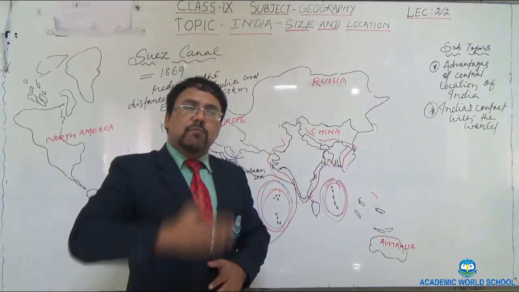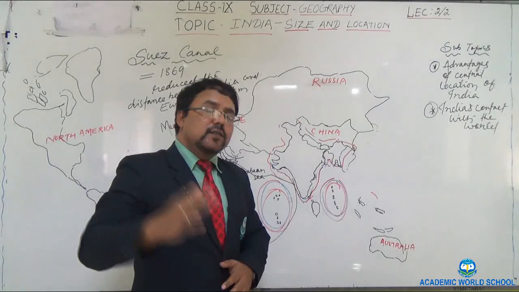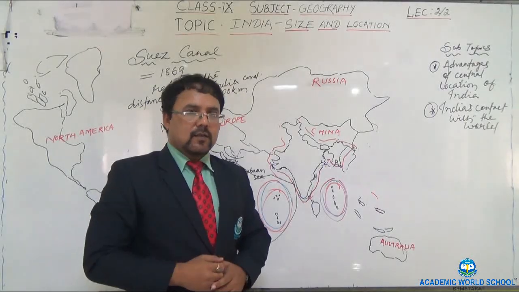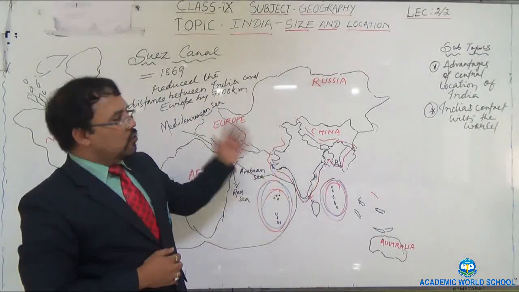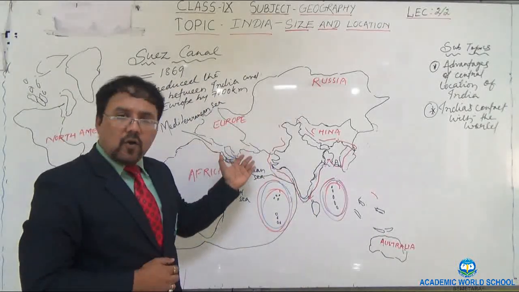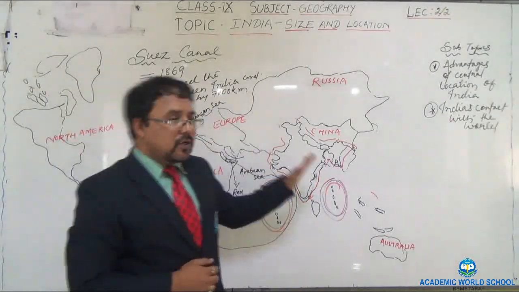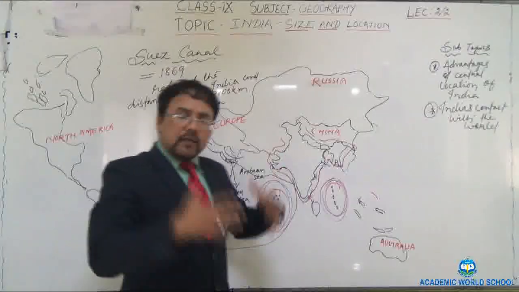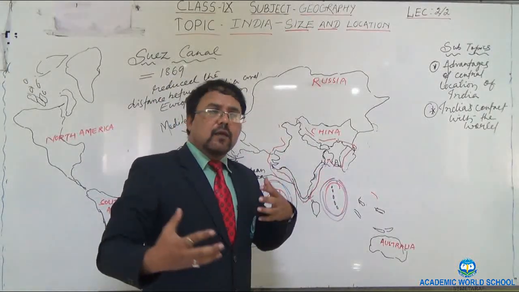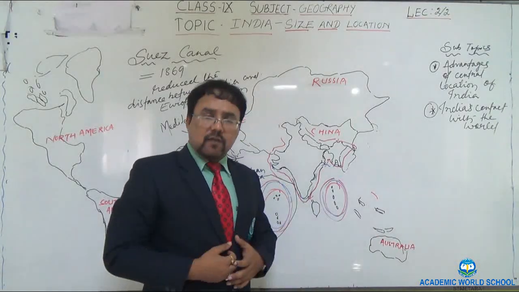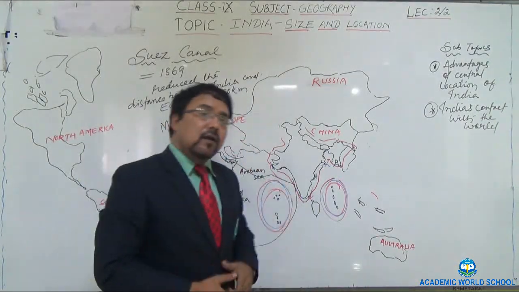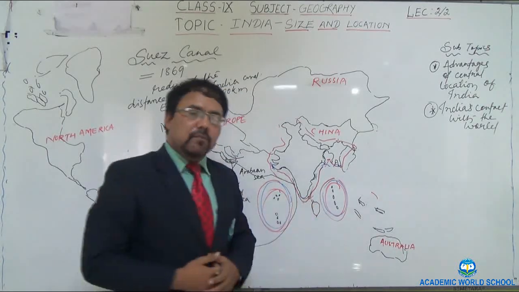It also gave way to the exchange of cultural elements. Just now I told you that Indian traders used to go to foreign countries and foreigners used to come into India, and they did have a trade relationship, they used to exchange goods and services. But apart from that, cultural exchanges also took place between them.